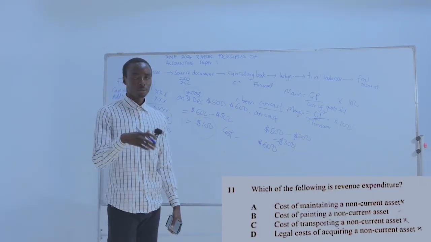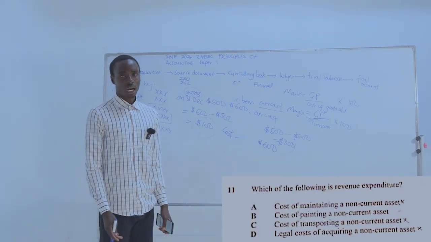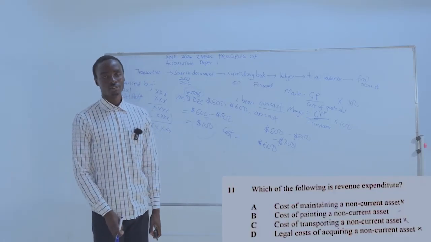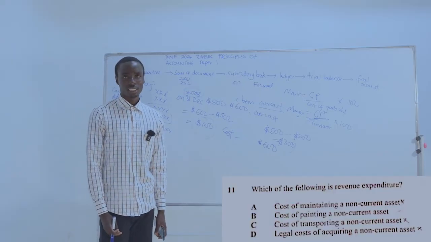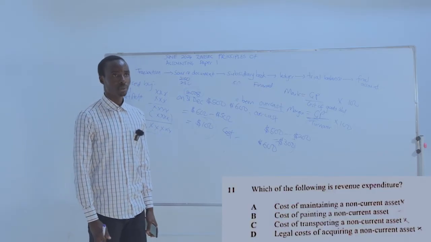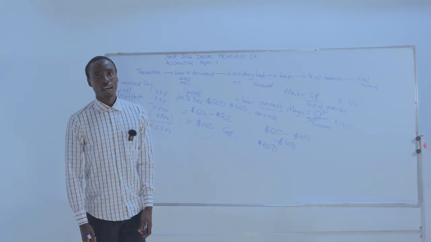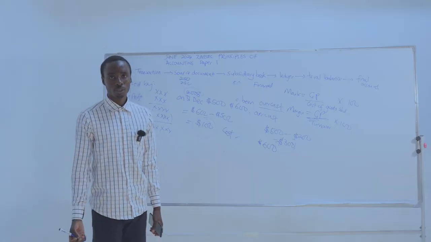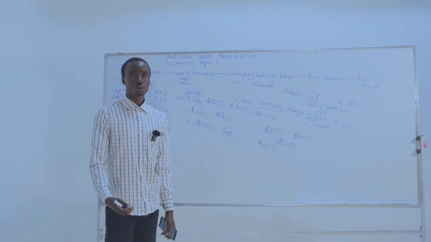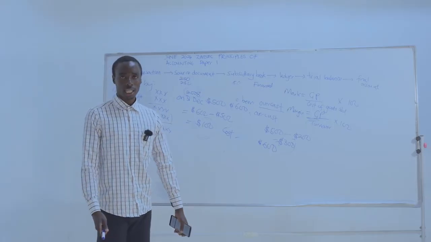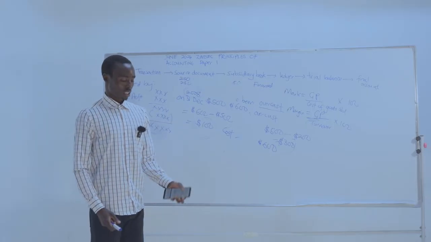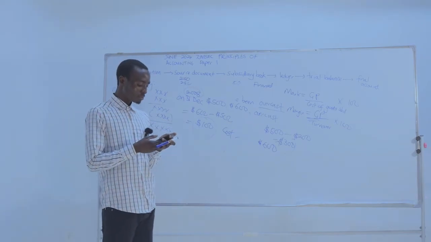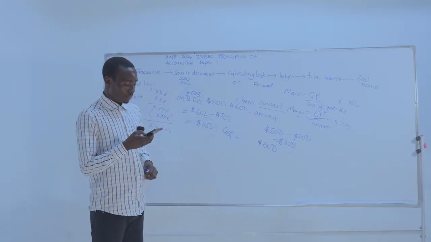Then capital expenditure, these are costs which maintain the value of a non-current asset, right? That would be my capital expenditure. For example, number one, extension of a clubhouse building. Number two, purchase of a machinery, right? It's an example of a capital expenditure. So for my example, the answer is now clear.